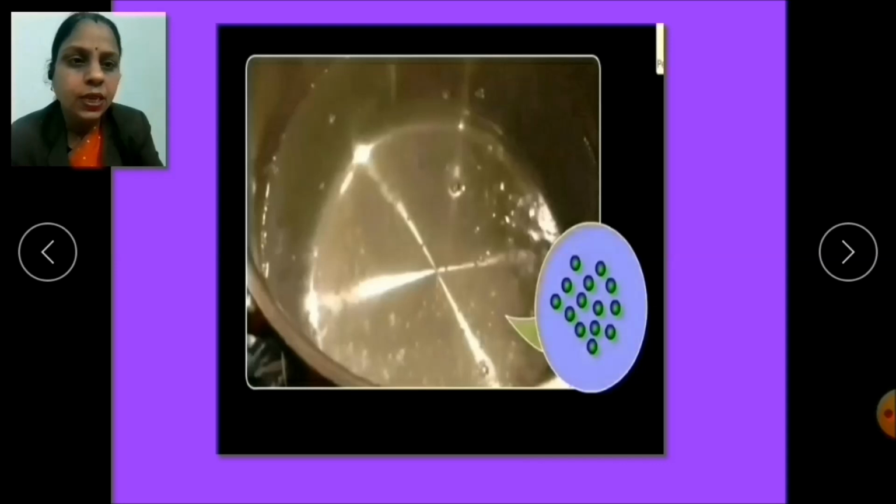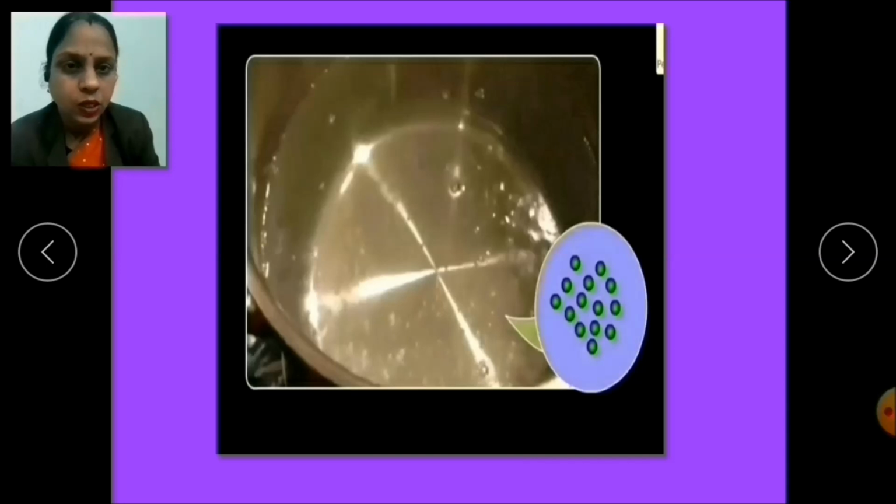You must have seen when your mama is boiling the water at a particular temperature, when the liquid is heated, it forms bubbles, as you can see in this picture. And what is it called, children? Yes, it is called boiling, and the corresponding temperature is called the boiling point. This way, children, the liquid changes into the gaseous state.